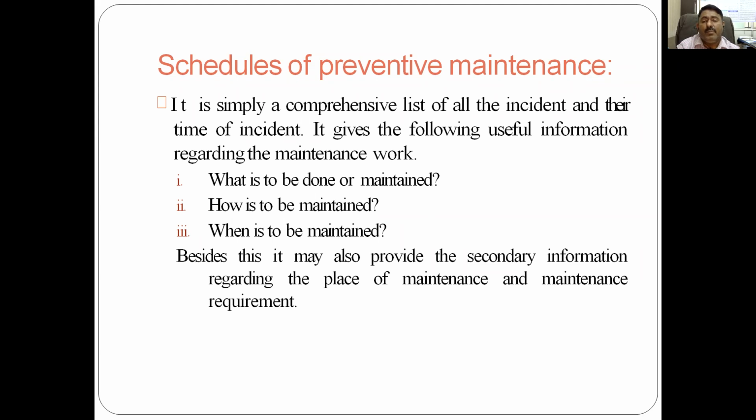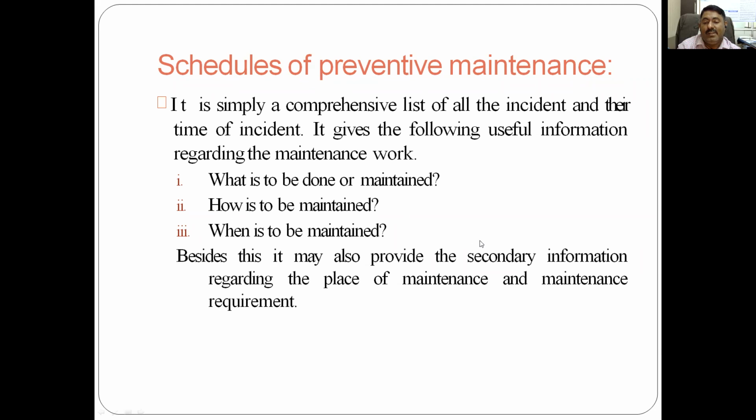Schedule of preventive maintenance. It is simply a comprehensive list of all the incidents and their time of incidence. So what is a schedule? There is a list and when it will occur. This is nothing but the schedule. So it gives the following useful information. You can see what is to be done or maintained. First one, what, how, and when. It is nothing but the schedule.